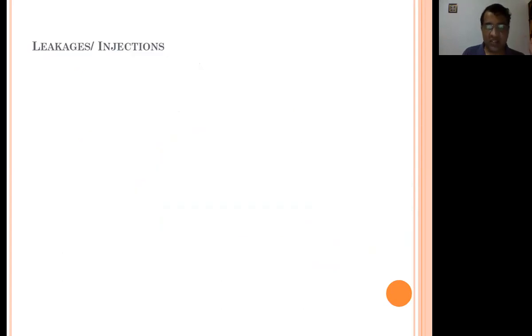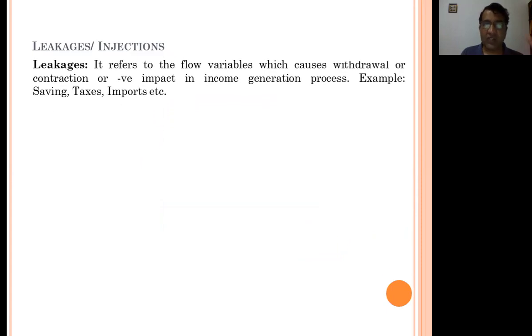Now, leakages and injections. Leakages mean some activities which reduce the flow, and injections mean some activities which contribute to the flow. First, leakages refer to flow variables which cause contractions or a negative impact on income generation, such as saving, tax, import, etc. If we save money, it means we are not spending money. If one person spends money, that is the income of another person. So saving is a leakage in the economy because it stops the flow.